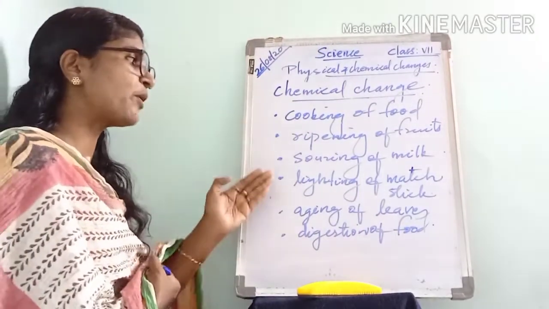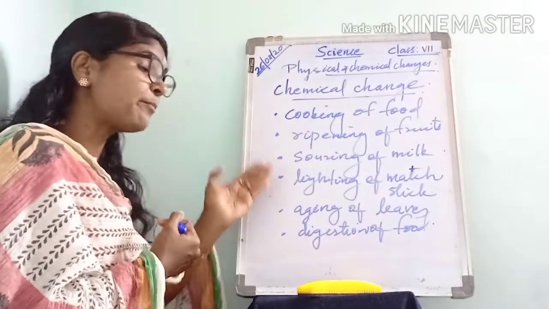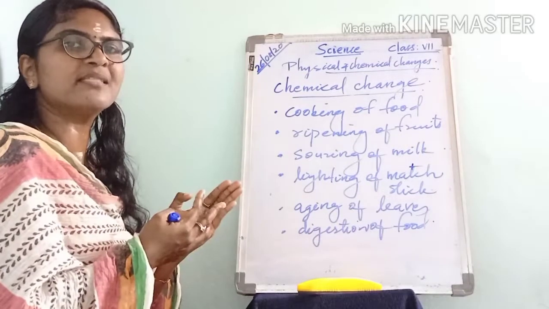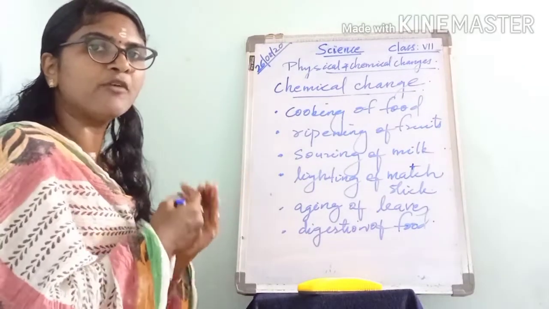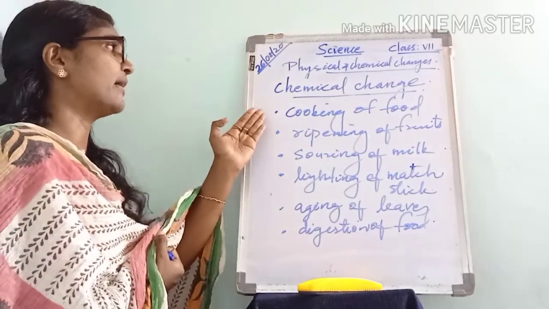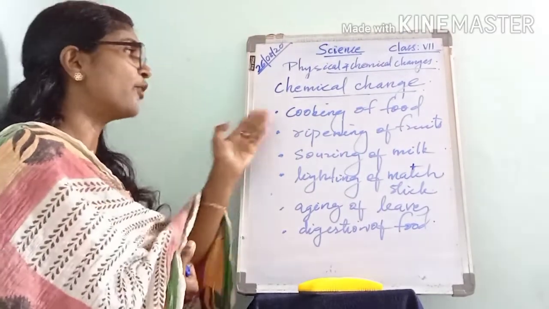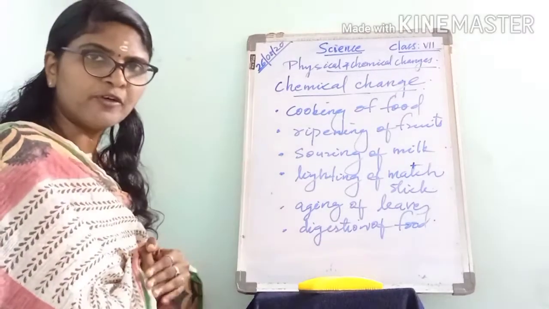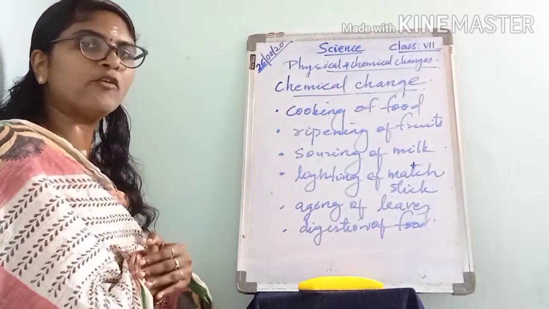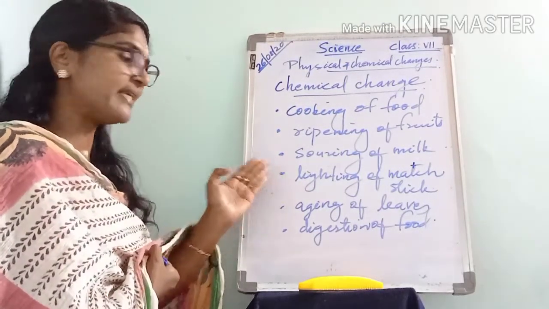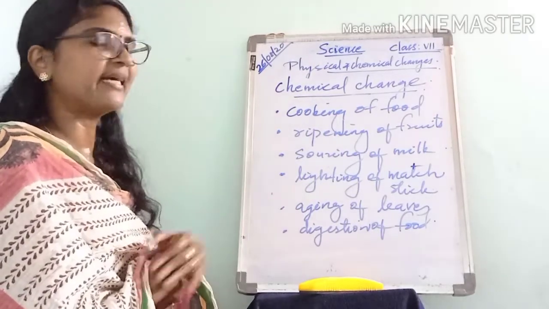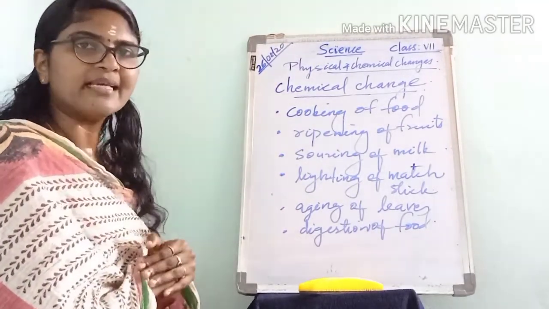All these processes are complex, and each involves a variety of chemical changes.